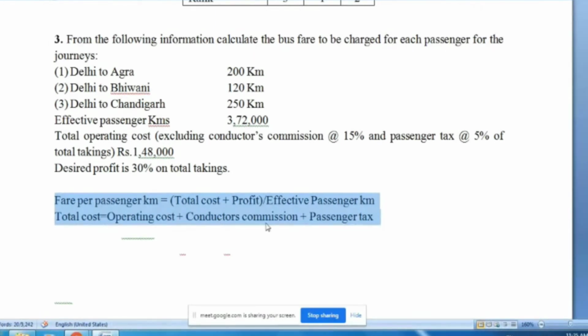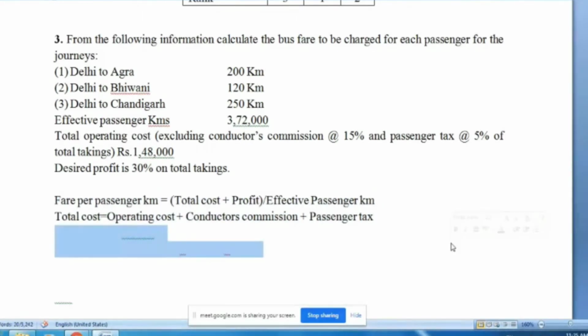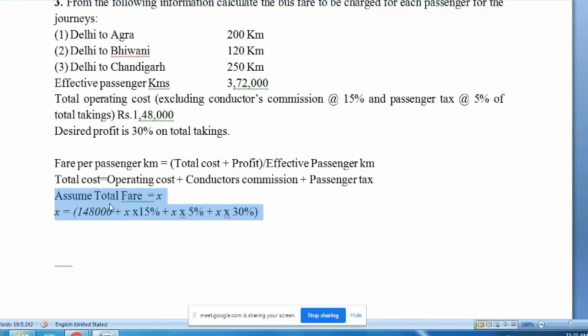And then after you add the profit, it becomes total takings. So the next step is to assume total fare, total takings. Total takings is equal to X.